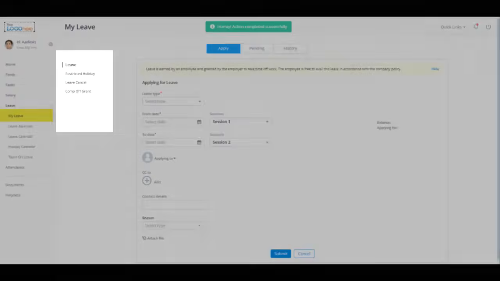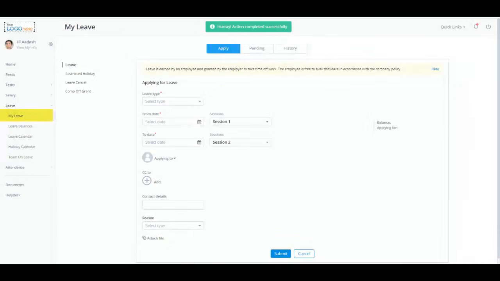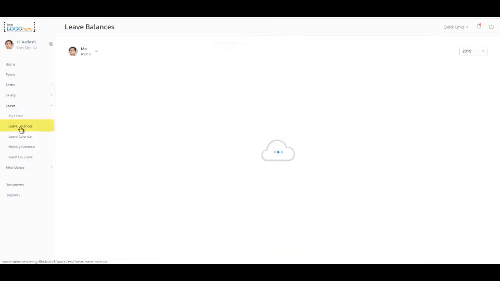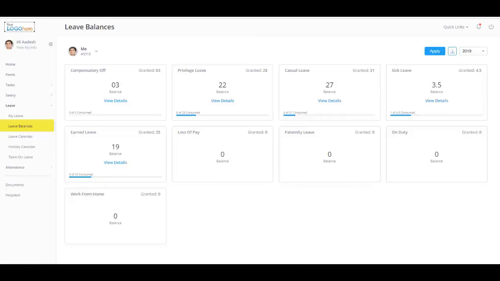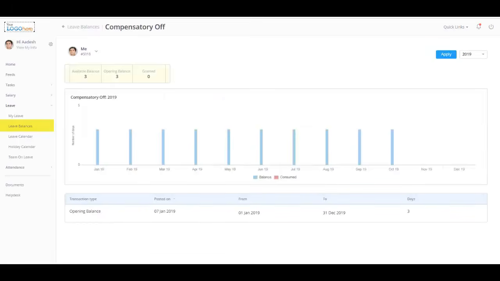from this section. Please note, if you're getting any error message while managing a leave on greytHR, it could be because of the leave policy configured for that leave type. Kindly get in touch with your respective HR or admin for more details about your company's leave policy. The Leave Balance section under the Leave tab will help you to view the leave balance available in your account. Click on View Details for more information.